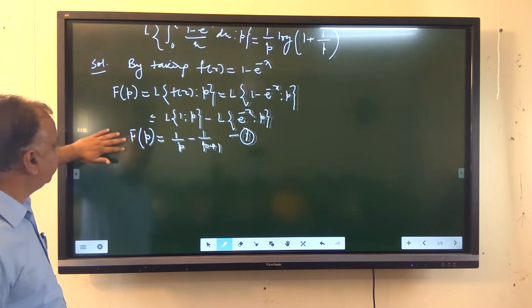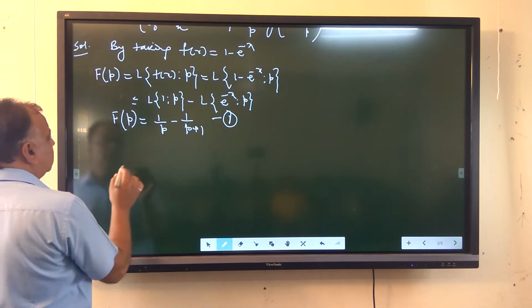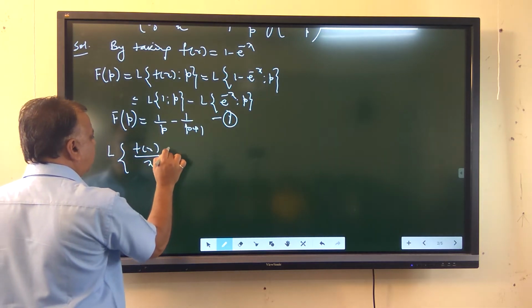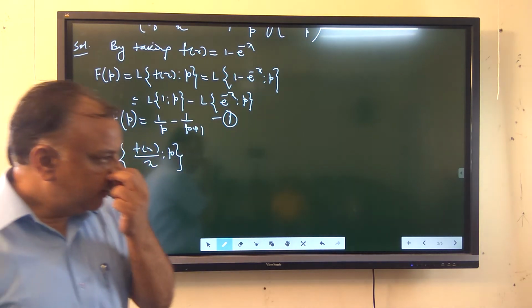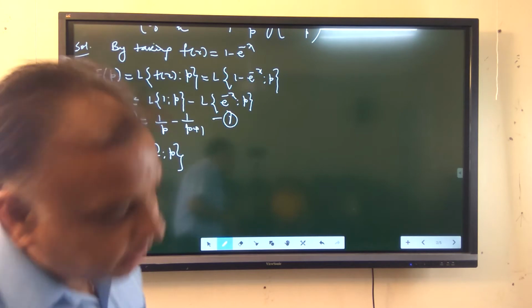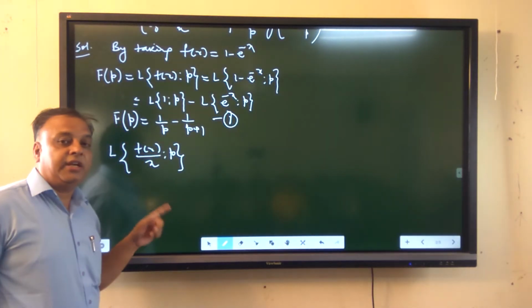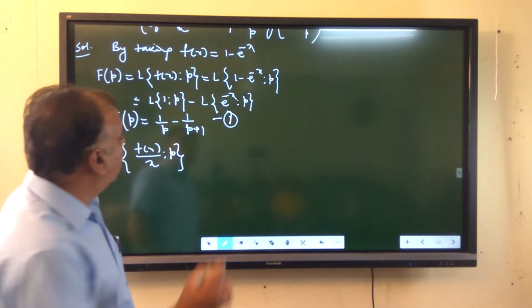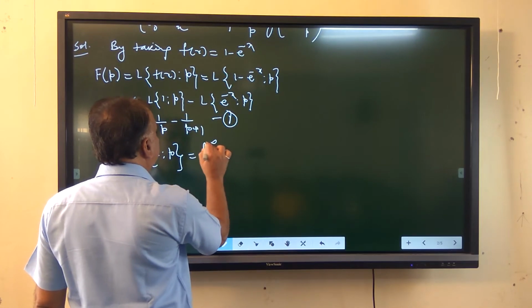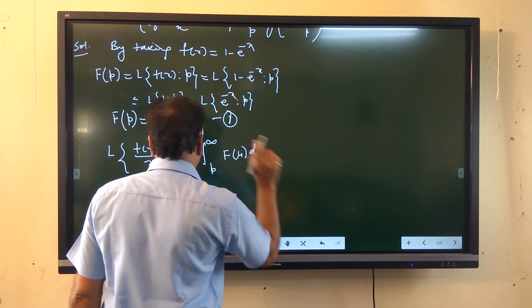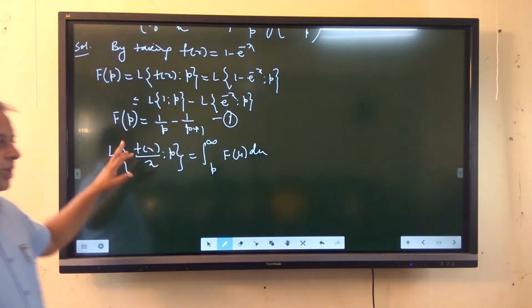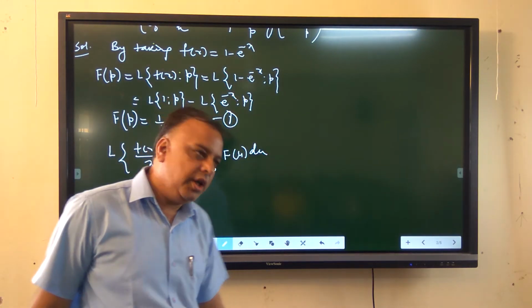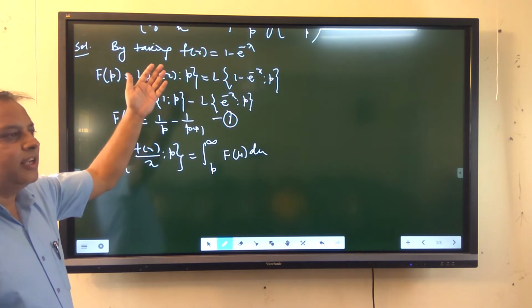Now next, if we calculate the Laplace transformation of f(x) upon x with respect to p, we know that the Laplace transformation of f(x) upon x, that is the Laplace transform of a function f(x) with division by x, is equal to the integral from p to infinity f(u) du. Here f(x) we have taken as 1 minus e raised to minus x.